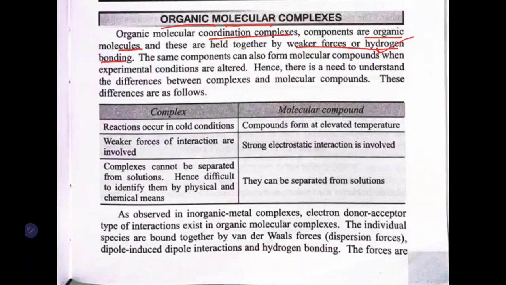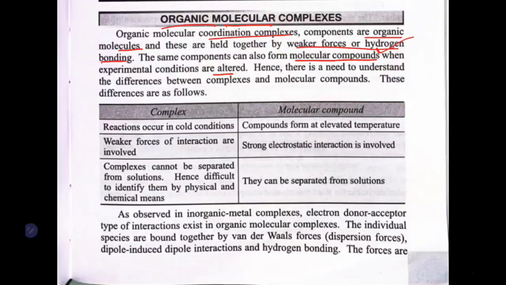Now, the same components can also form molecular compounds when experimental conditions are altered. What it is trying to say is, take two organic molecules, keep the temperature low and let them interact, then they will form a complex.